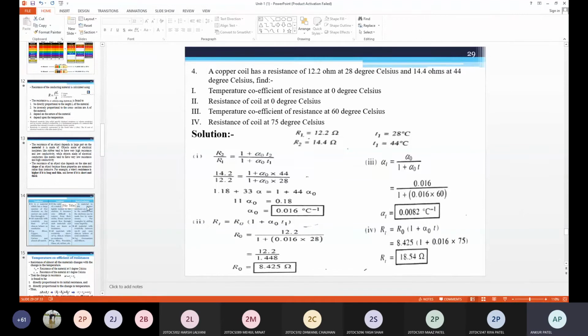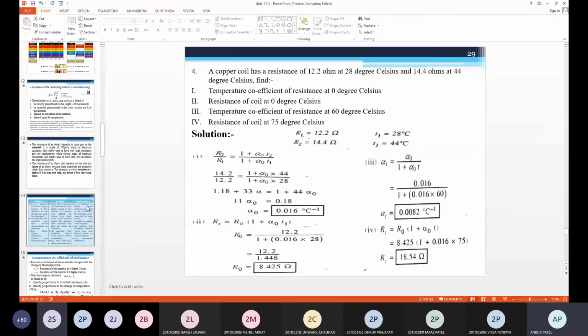Yes, sir. For metals, it is positive. For metals, it is positive temperature coefficient of resistance. So what happens in positive temperature coefficient of resistance? Resistance increases with increase in temperature. Okay. In negative temperature coefficient of resistance?